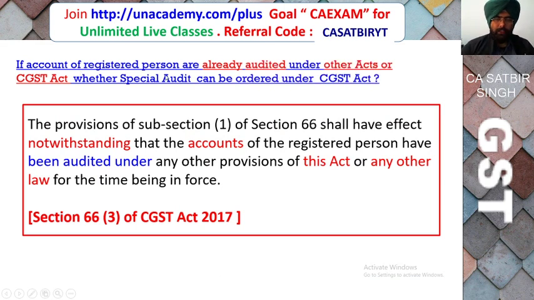If account of registered persons are already audited under other act or CGST Act, whether special audit can be ordered under CGST Act? So this is a section where we say that notwithstanding that account of the registered persons have been audited under any other provision of this Act or any other law for the time being in force, audit can be ordered under Section 66, that is special audit.